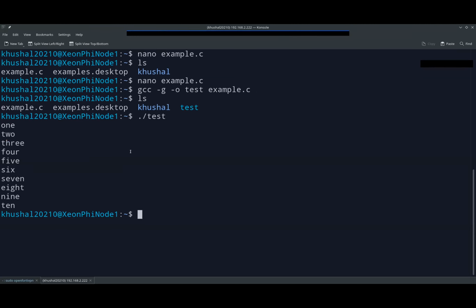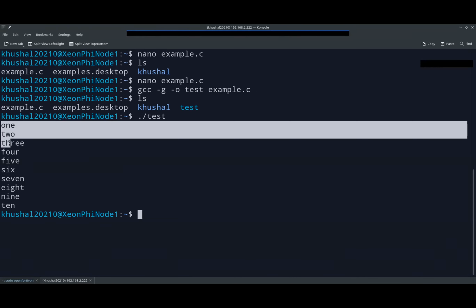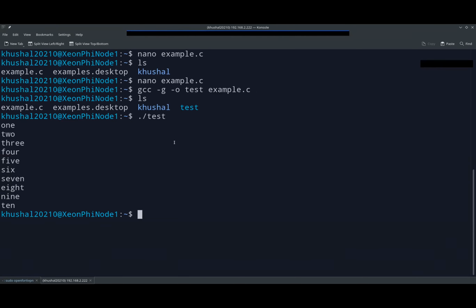Have you ever heard of machine code? This is what it is. You can move machine code from one machine to another. If you have worked in Java, you must have heard about that. But yeah, if you just run this file, you can see that we are just getting the output of the C program, right?